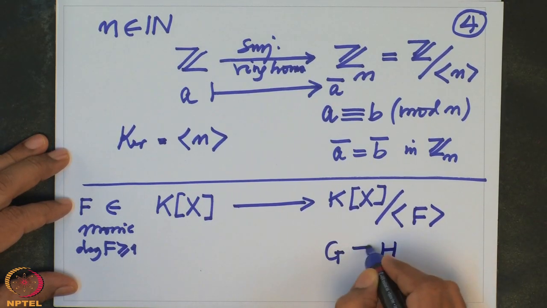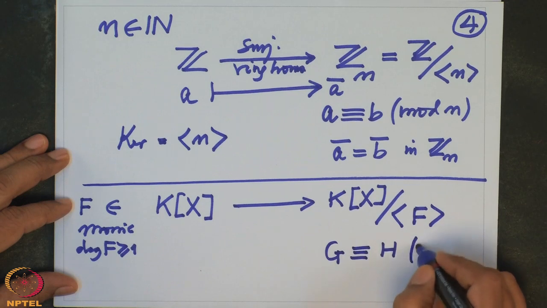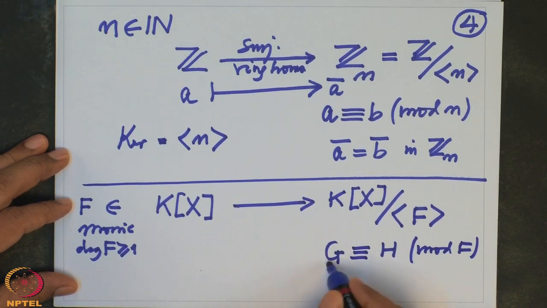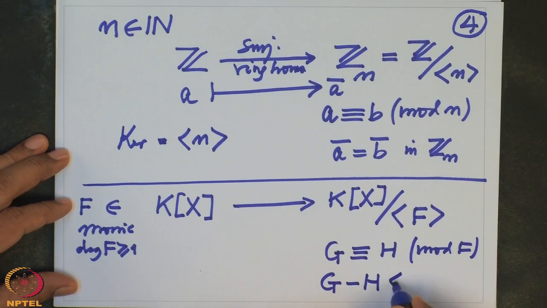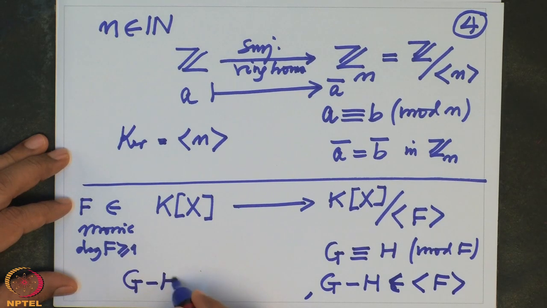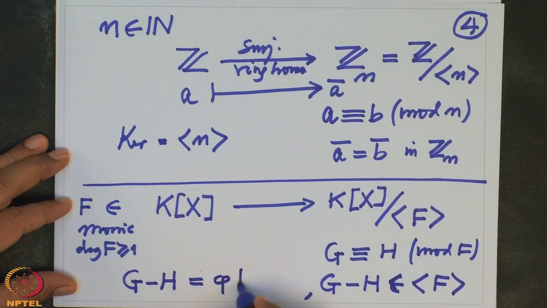It simply means the difference belongs to the ideal generated by f. That means the difference f minus g is some multiple of f, so it is phi times f, where phi is another polynomial in K[x].